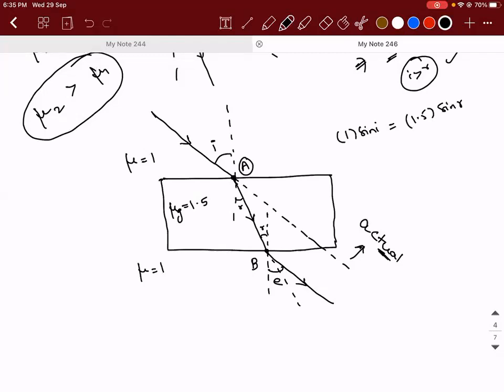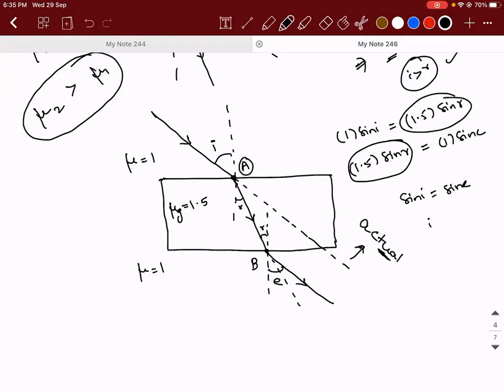Similarly, applying Snell's law at point P, what will it give? 1.5 sin R equal to again 1 into sin E. 1.5 sin R, 1.5 sin R. So sin I should be equal to sin E, so I will be equal to E. Okay. Is this clear?